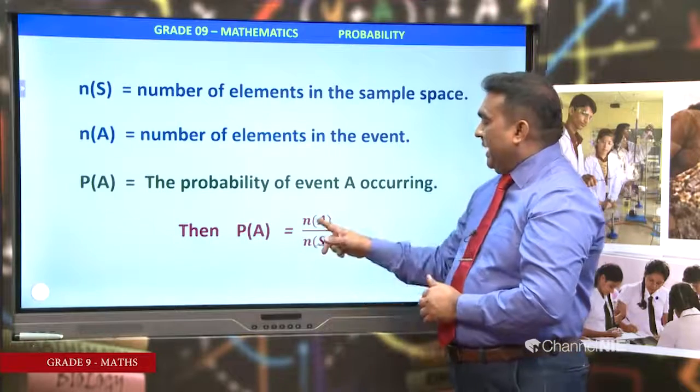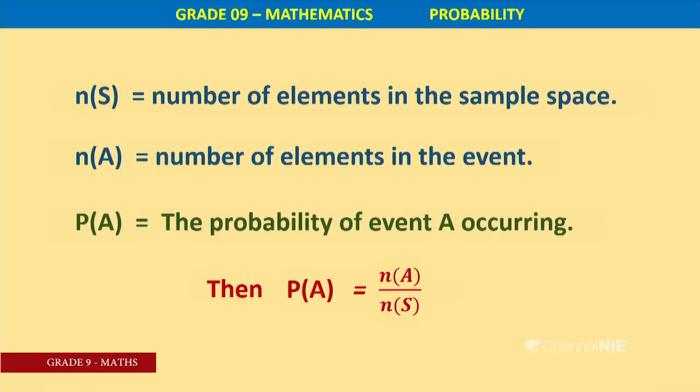PA equals NA over NS. Here, my kids, can you see a pattern? A, AS, PA, NA. Now you tell me PB. PB is NB over NS. Always you have NS in the denominator.